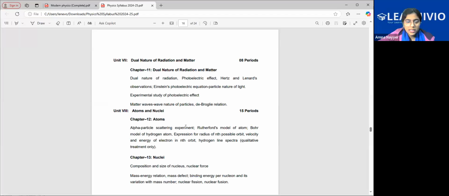So see, look, the centripetal force is provided by the electrostatic force. So what is the electrostatic force? k q1 q2 by r square. And the centripetal force is mv square by r. When you equate these, you get the equation.